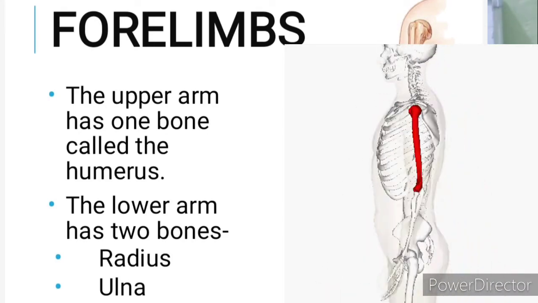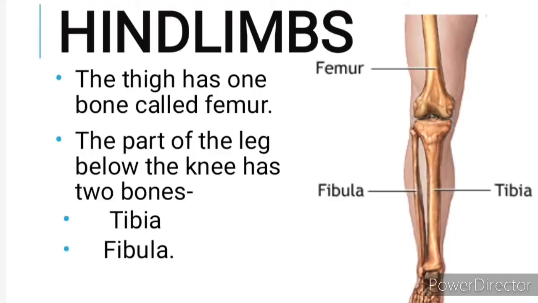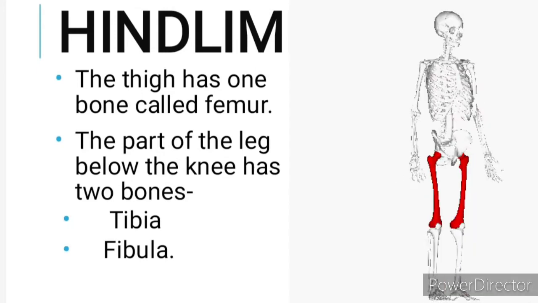The lower arm, which is attached to our hand or our palm, is made up of two bones, that is radius and ulna. So radius and ulna make up the lower arm, and the humerus makes up the upper arm. Now we will talk about the hind limbs. The thigh, or the upper part of the leg, has a long bone called the femur.